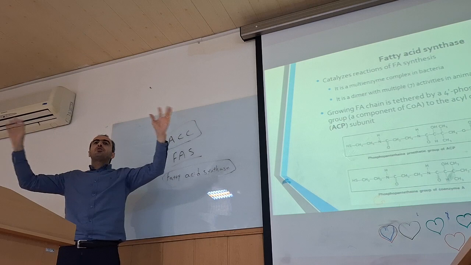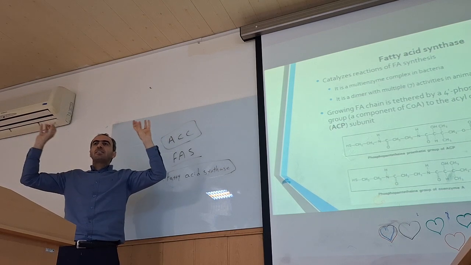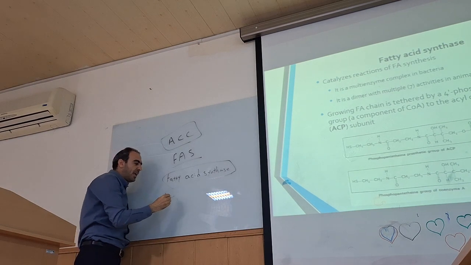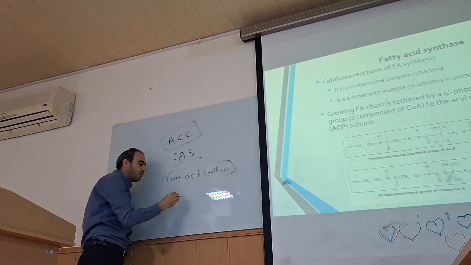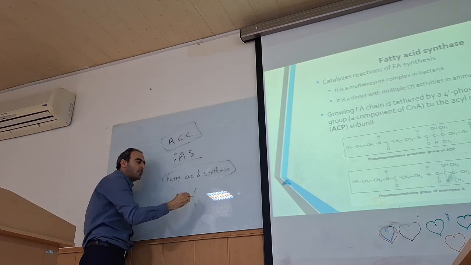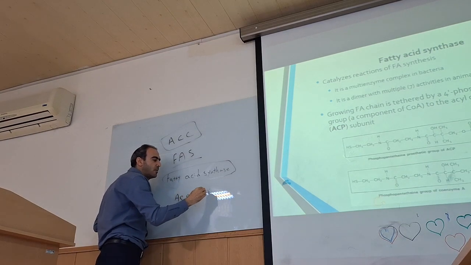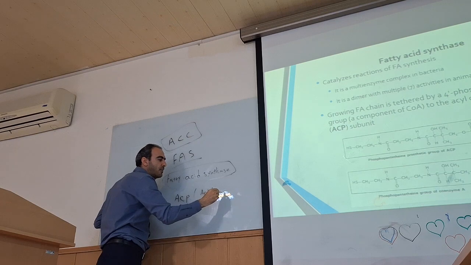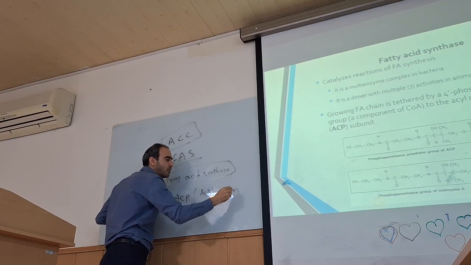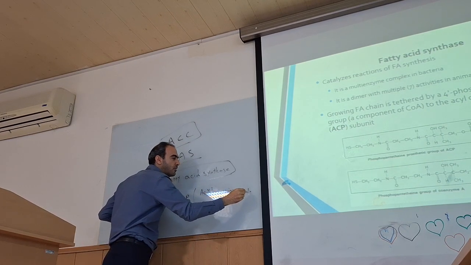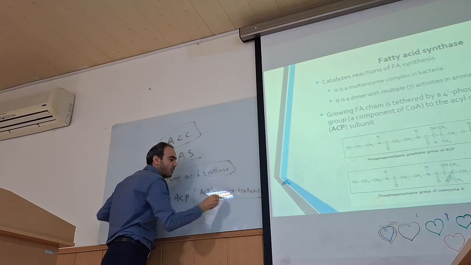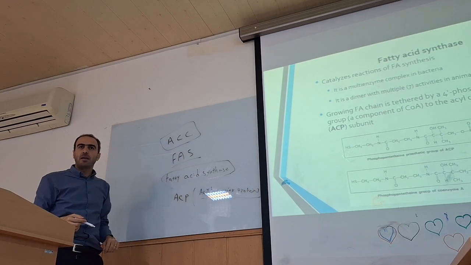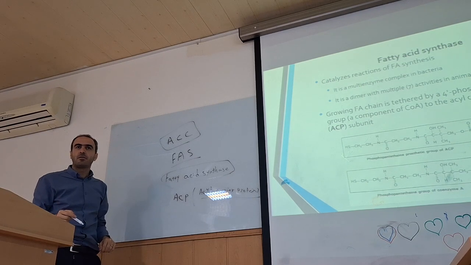So it has two arms. Okay? These are known as the ACP, or acyl carrier protein. It also contains coenzyme A, like vitamin B5.